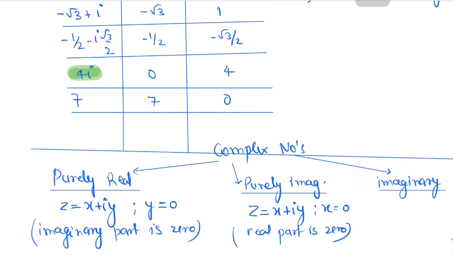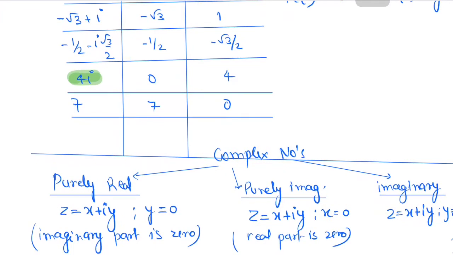In those complex numbers x plus iota y, the imaginary part, the part that comes with iota, must not be 0. The real part can be 0 or non-zero, but the imaginary part must not be 0. This type of complex number is called imaginary. For purely imaginary, the real part must become 0. So these are some classifications of complex numbers.